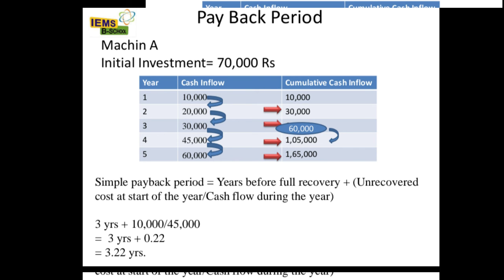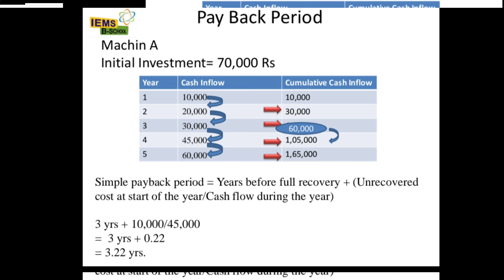Why have I given a blue mark on the 60,000? The payback period shows when we are going to take back our initial investment from the machinery. The initial investment was 70,000 rupees.